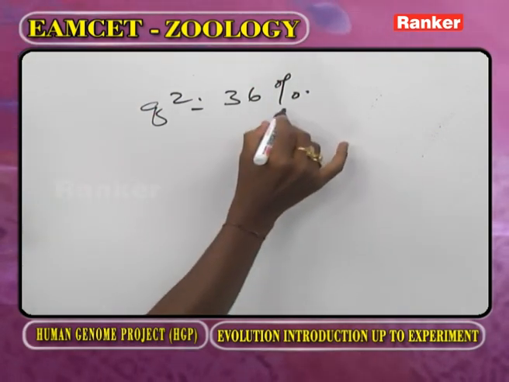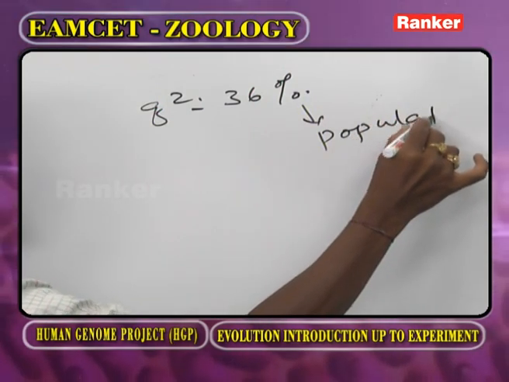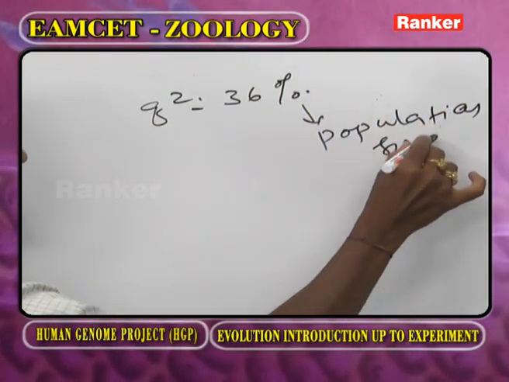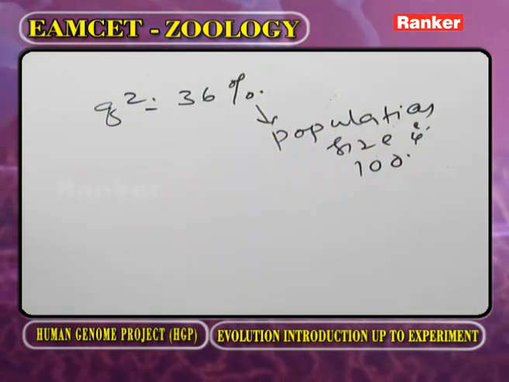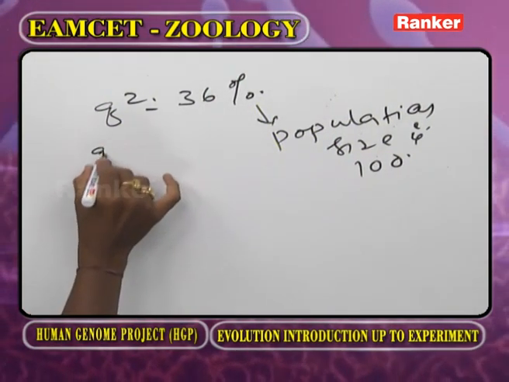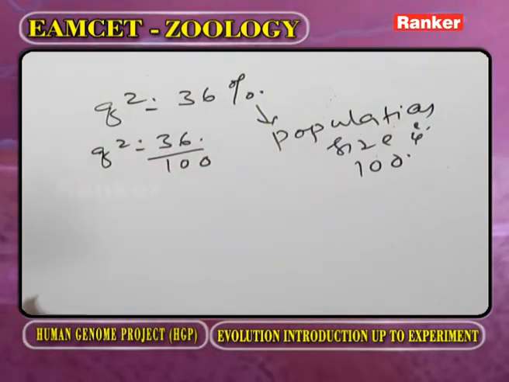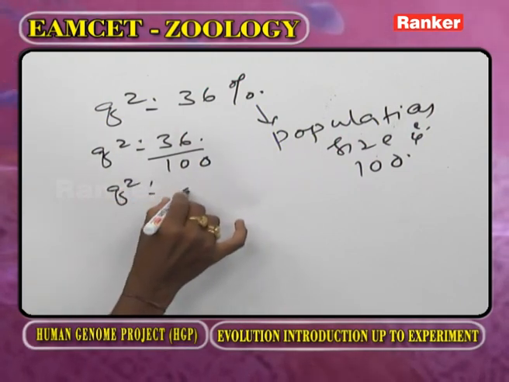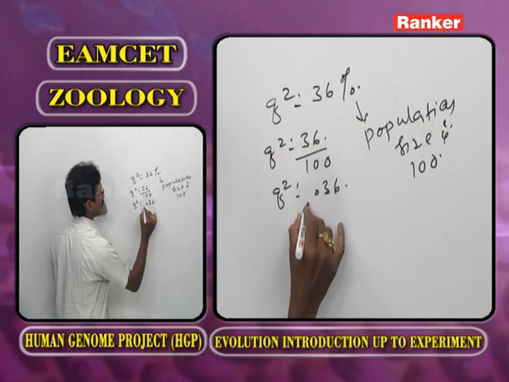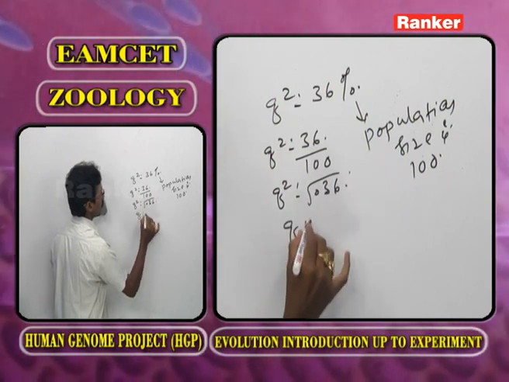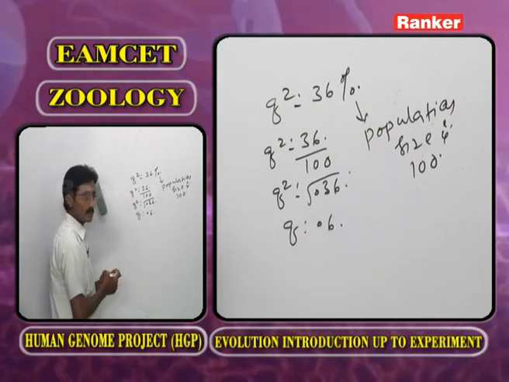It means the population size is said to be 100 because 36%. Now q² is equal to 36 by 100. Now we are getting 0.36. We go for the square root. q is 0.6. Now we are getting the q.